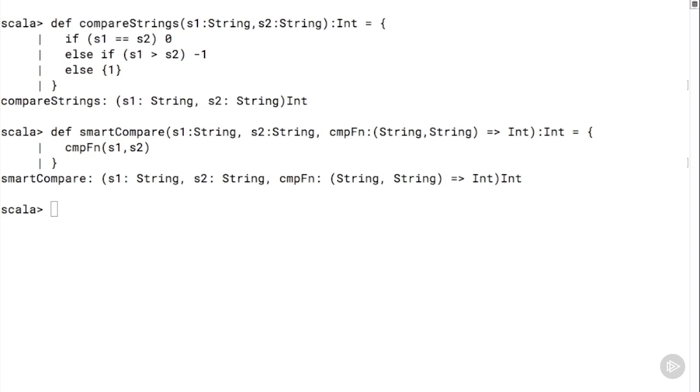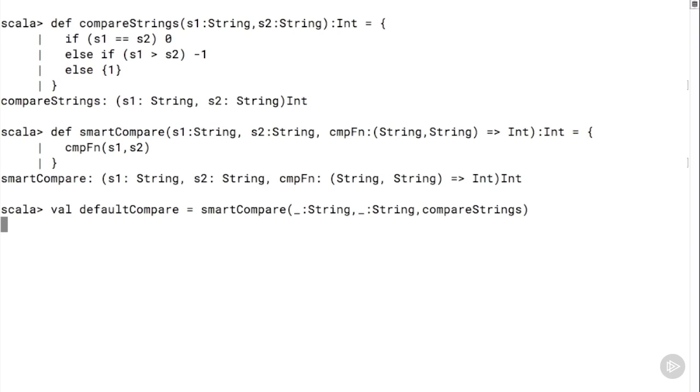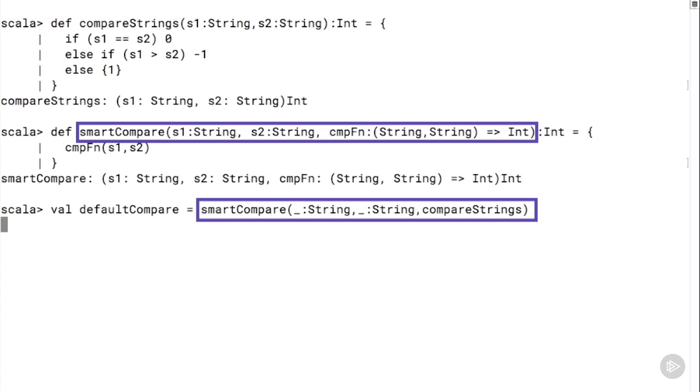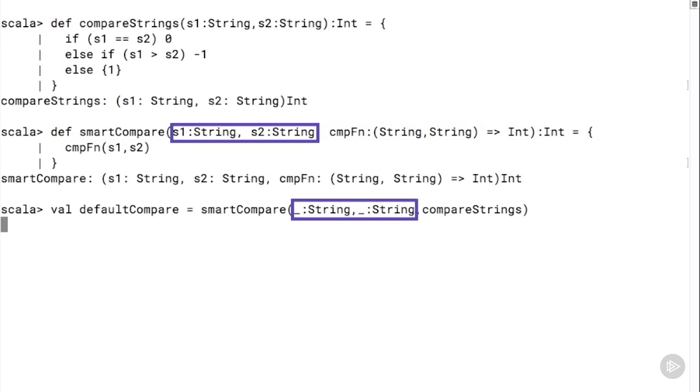Let's say now that we wanted to create a partially specified function in which we specify that we always want to use the comparison function compare strings. Doing so actually gives us back the original comparison function. All that we need to do in Scala is tell Scala that we want to fix the value of the third parameter, that is the comparison function, and reduce this from a ternary function into a binary function. We are telling Scala that the values of the first two parameters remain free.